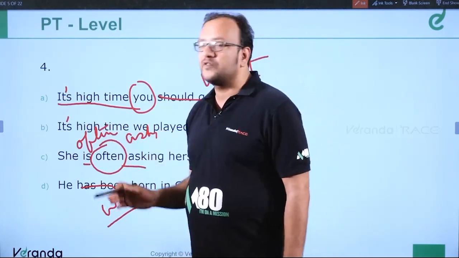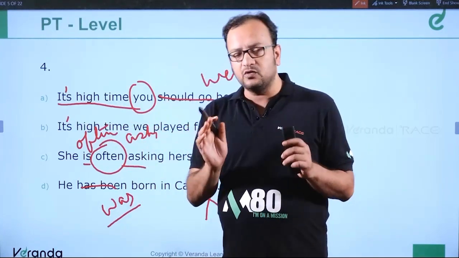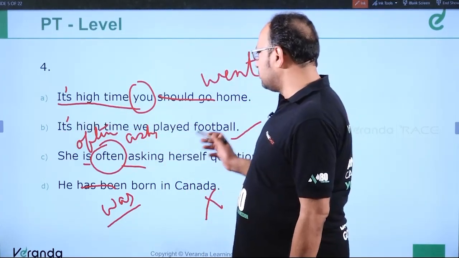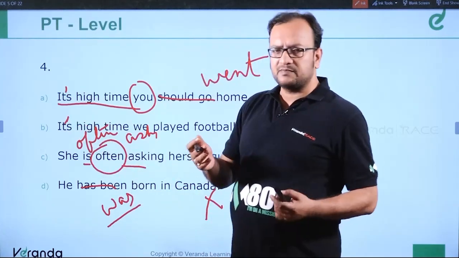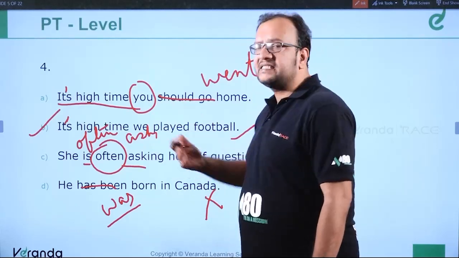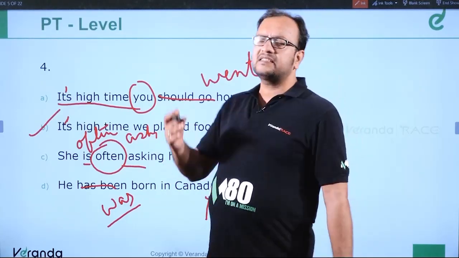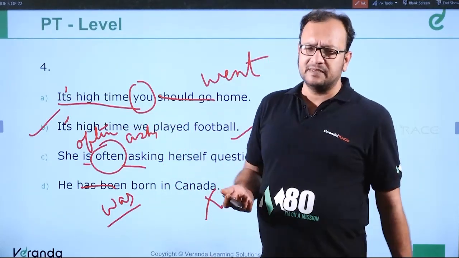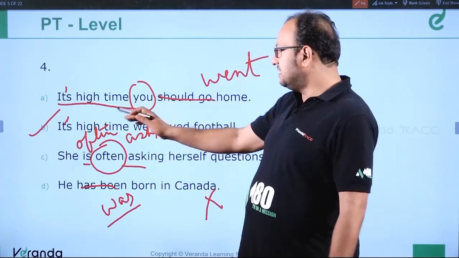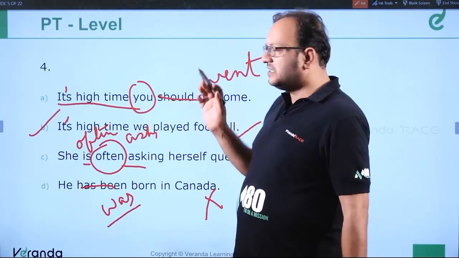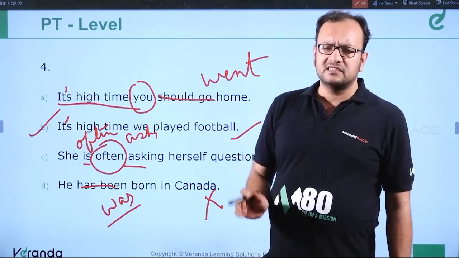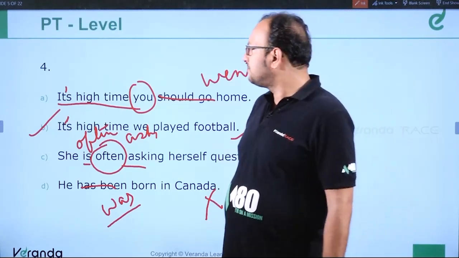Clear? But let us assume that the apostrophe was there. It should be it is high time we played football. So it's basically apostrophe. Let us presume this for now. So this was the correct answer. It's high time means it is high time we played football. Please understand, the apostrophe might have been missing, but grammatically, tense wise, it is correct. It is high time, it is time, it is about time should be followed by simple past if the subject is there. Clear?